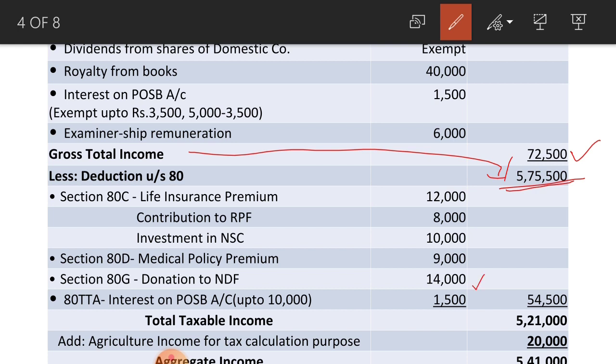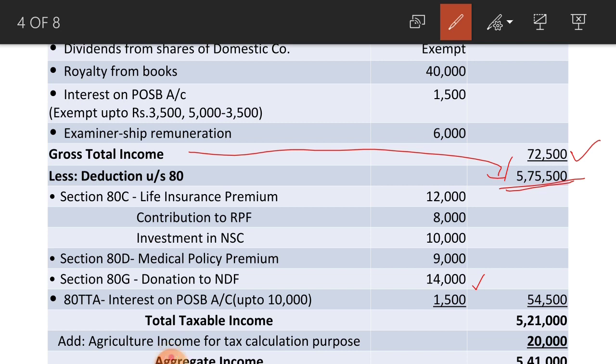Next one, deduction under section 80TTA, that is interest on post office savings bank account. Here up to 10,000 they can claim, but here the interest is only 1,500 rupees. They received rupees 5,000. Out of that 3,500 is exempted.